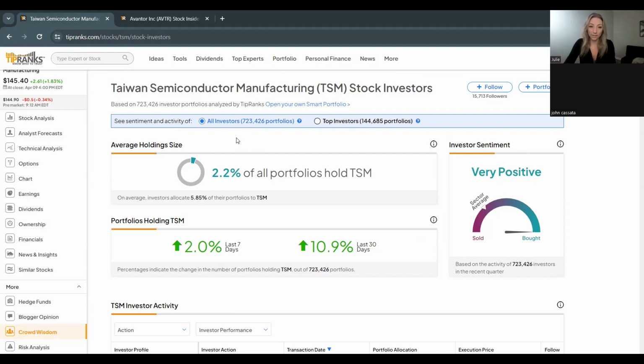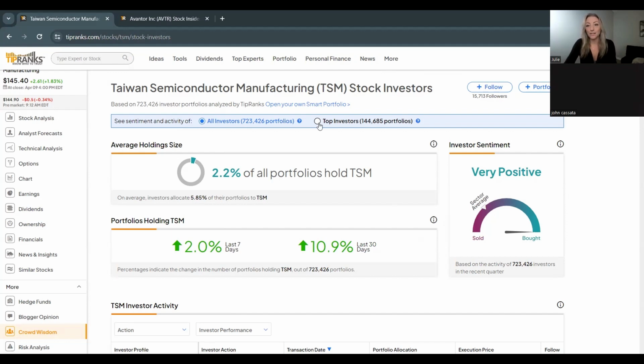So when we look at all investors, we can see overall 2.2% of portfolios hold the Taiwan Semiconductor stock, and on average, they allocate about 5.85% of their portfolio to it. In the last week, that's increased by 2% and 10% in the last 30 days. So that's a positive trend that more portfolios are adding the stock to it.